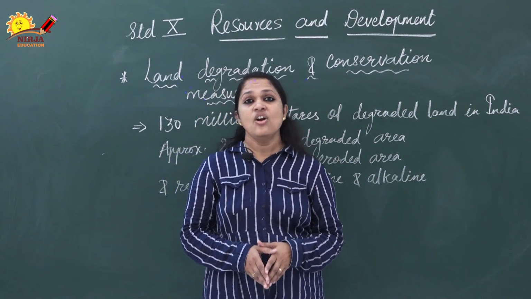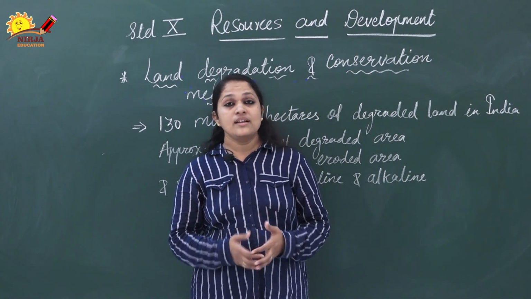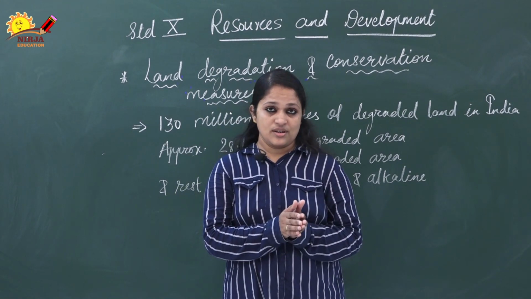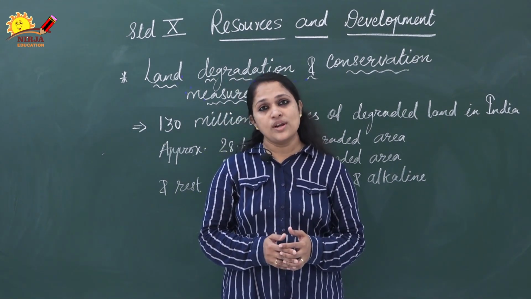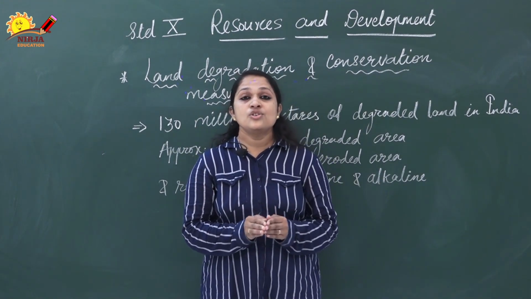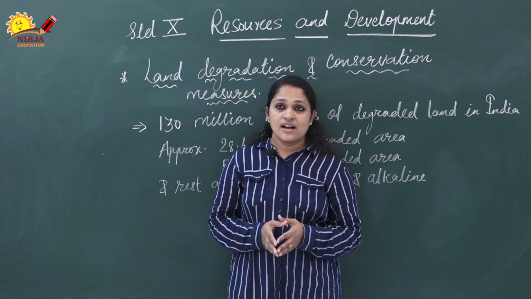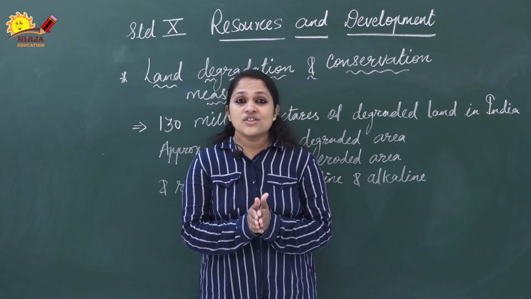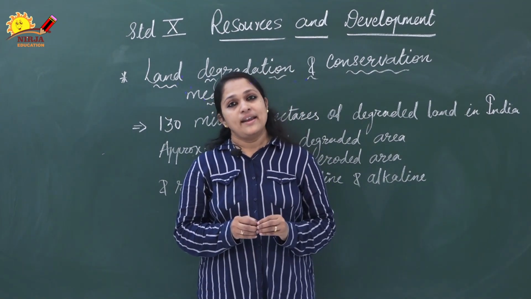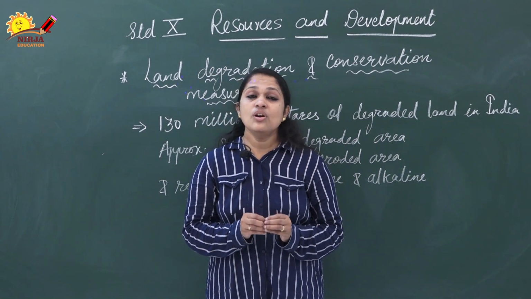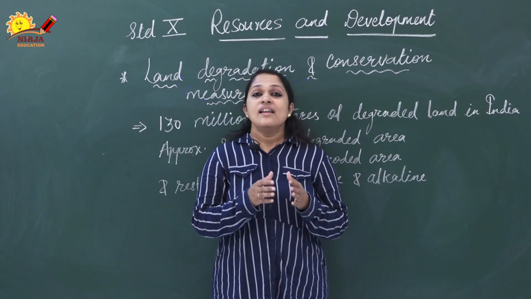Human activities like overgrazing, deforestation, over mining and quarrying contributed to land degradation. For example, in states like Jharkhand, Madhya Pradesh and Orissa, land degradation occurred due to over mining. In states like Gujarat, Rajasthan and Maharashtra, land degradation occurred due to overgrazing. And in states like Punjab and Haryana, land degradation occurs due to over irrigation. So these are the reasons because of which land degradation occurs.